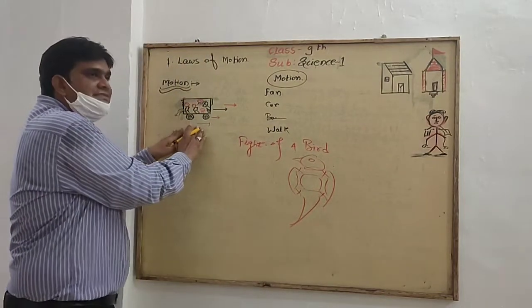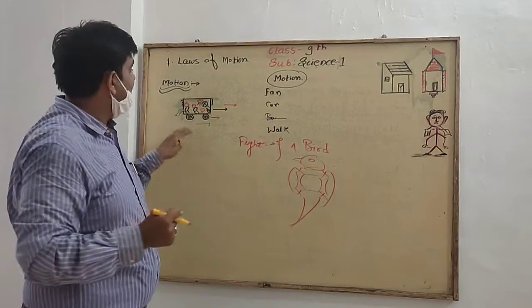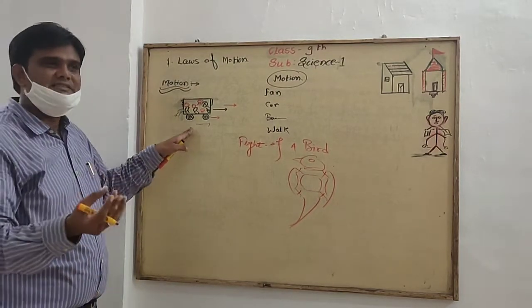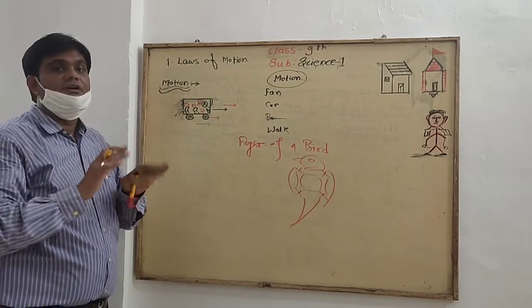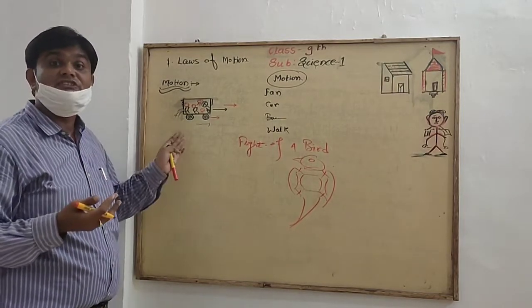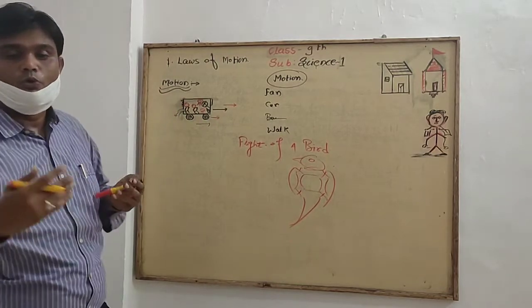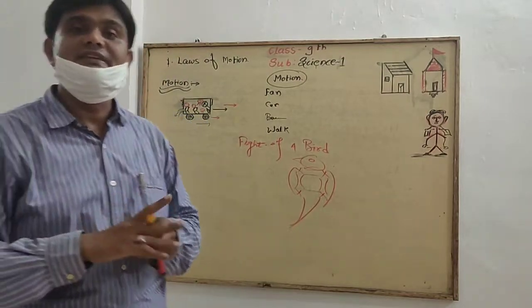If a bus stops at one point, you can say that it is in the stationary form. The bus is in stationary form many times. But when it stops, again the train is stationary. When it runs, that is the part of motion. I hope, students, you have observed this.